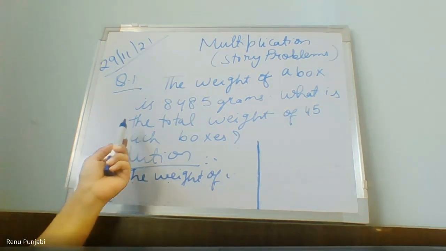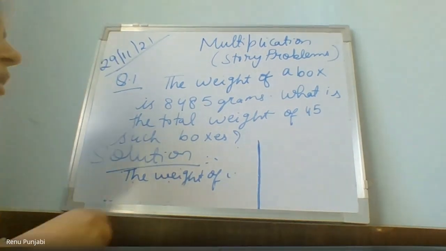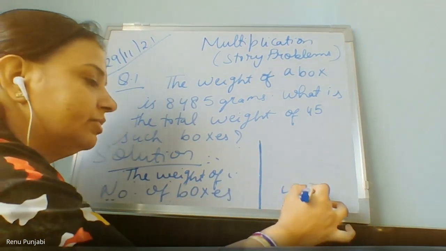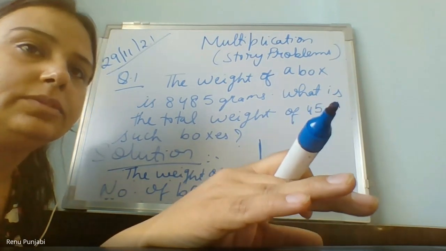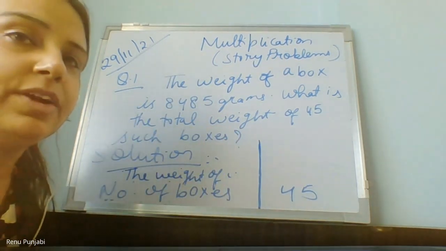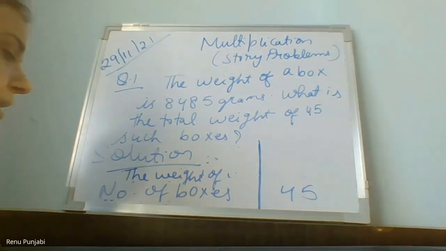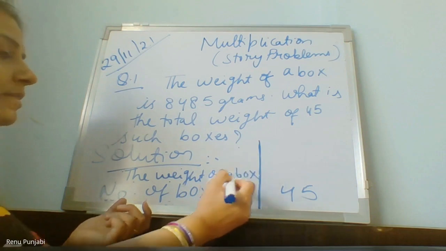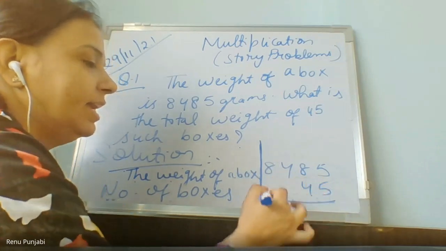The second statement will be the number of boxes, 45. Ma'am, I have written the statement like this, weight of 45 boxes. No, it is not the weight of 45 boxes; you haven't found the weight yet. The last statement will be the total weight of 45 boxes. Number of boxes is 45, and the weight of a box, the first statement, is 8485. Now multiply 45 and get the answer.